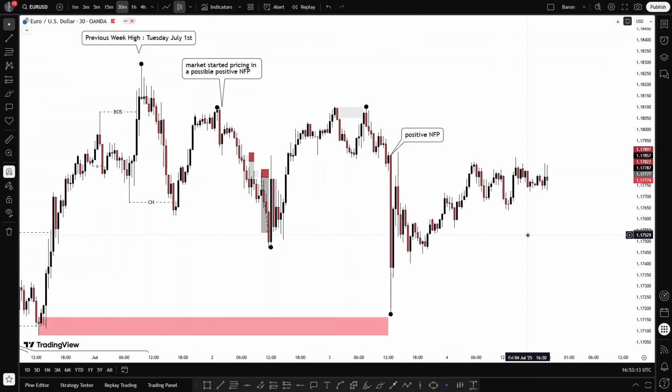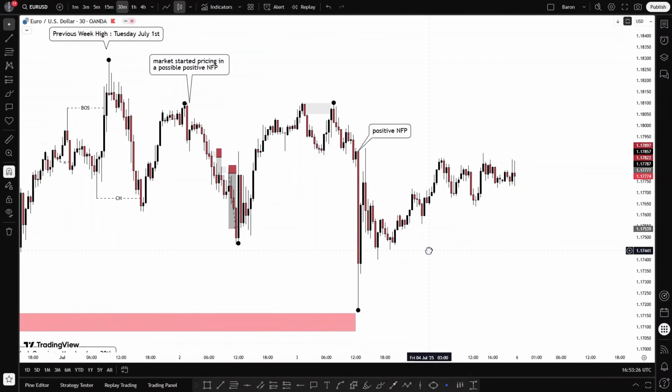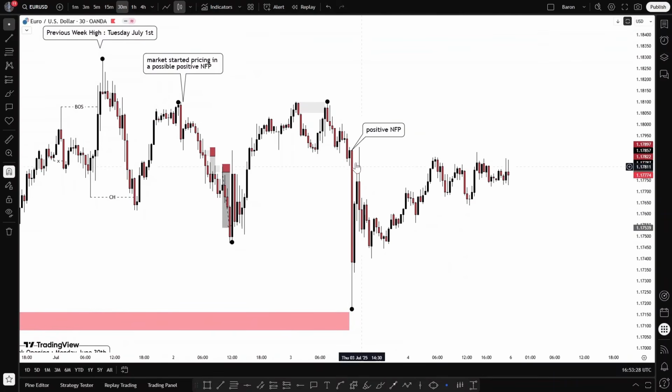Now, what to expect for the upcoming week? Well, for the upcoming week, there is no significant high impact news that we can keep an eye on. So we'll have to rely more on the technical analysis. Currently, even for the technical analysis, it is unclear what the market will do, since after the NFP, the market is clearly ranging here.